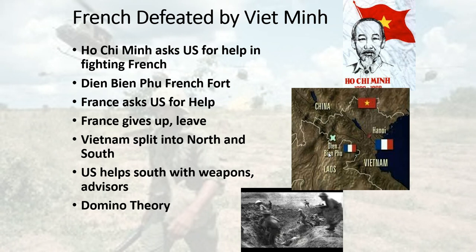He also wrote a book called Street Without Joy about the French trying to get to Dien Bien Phu and help them. I'm going to show you a clip on the classroom from We Were Soldiers Once and Young. It shows a depiction of what happens to the French forces trying to go up there, and they're ambushed by the Viet Minh. Eventually, the Viet Minh will surround Dien Bien Phu, attack it, and the French would surrender. France has to surrender and leave Vietnam.